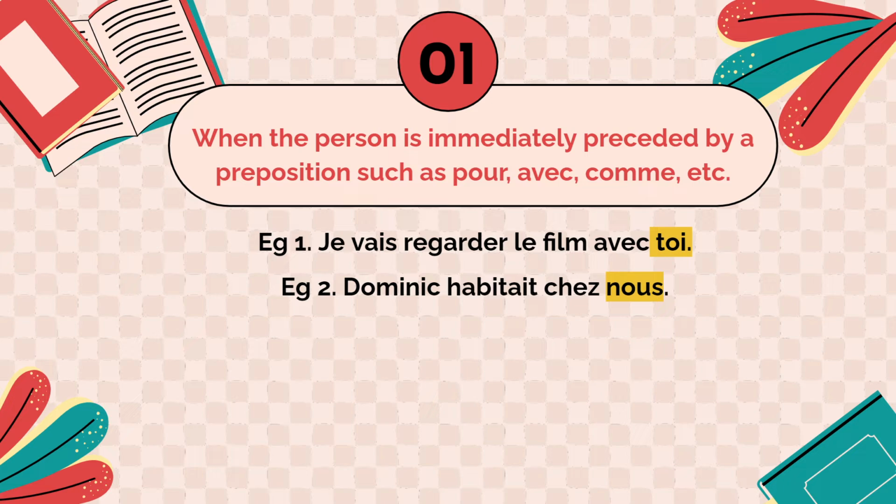Je vais regarder le film avec toi. You won't say je vais regarder le film avec tu. You say je vais regarder le film avec toi. Okay, with you. So you can see that the person is preceded by a preposition. Second example, Dominique habitait chez nous. Now there the nous is your emphatic pronoun. It looks the same as the personal subject, but it's actually the emphatic pronoun. Dominic used to live with us. Chez nous.